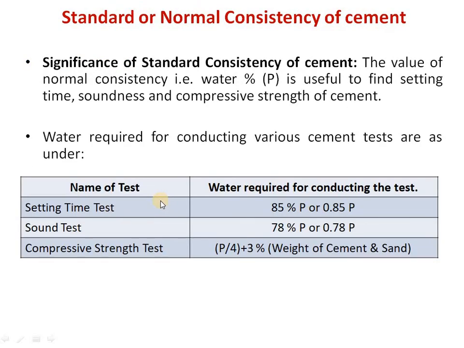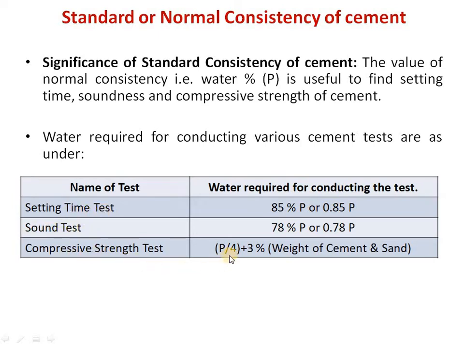Why must one know the standard consistency of cement? This value of standard consistency of any cement is essential to determine the other physical properties of cement, that is setting time, soundness and compressive strength. So consistency, denoted by capital P, is useful to conduct various tests of cement, that is setting time, soundness and